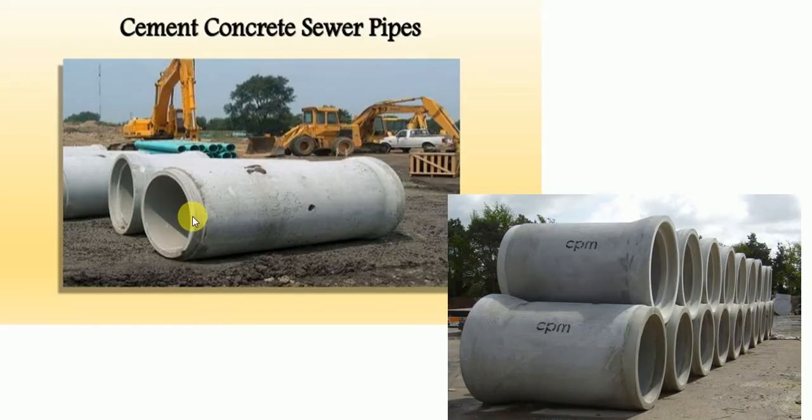So these are cement concrete sewer pipes, as you can see. This is the bell end and this is the spigot end. Here you can see clearly this is the bell end. The mouth is relatively wider here, so that's why it is called the bell end, and this end of the pipe is called the spigot end. So whenever you are joining the sewers, the spigot end is placed into this bell end, and this is sealed with cement mortar to make the joint leak proof.